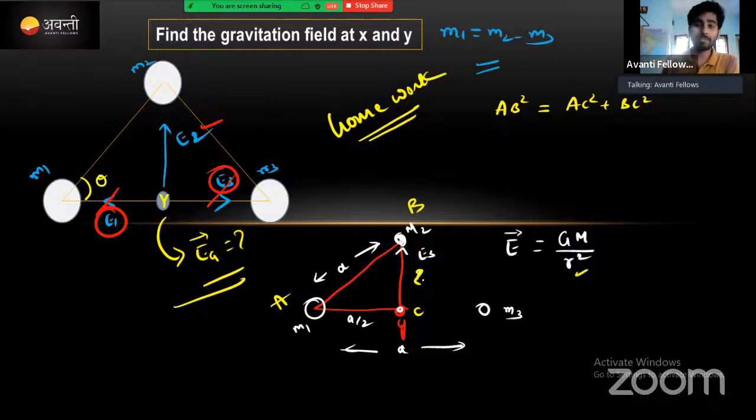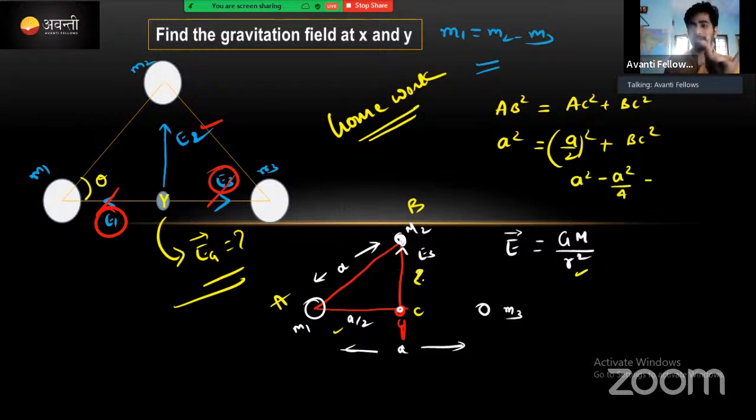AB square means here A square. AC square means A by 2, whole square, plus BC square, which is R square, that we need to calculate. Keep BC square there. Clear enough? Now take this A by 2 whole square to the left hand side, then it becomes A square minus A square by 4, is equal to BC square.